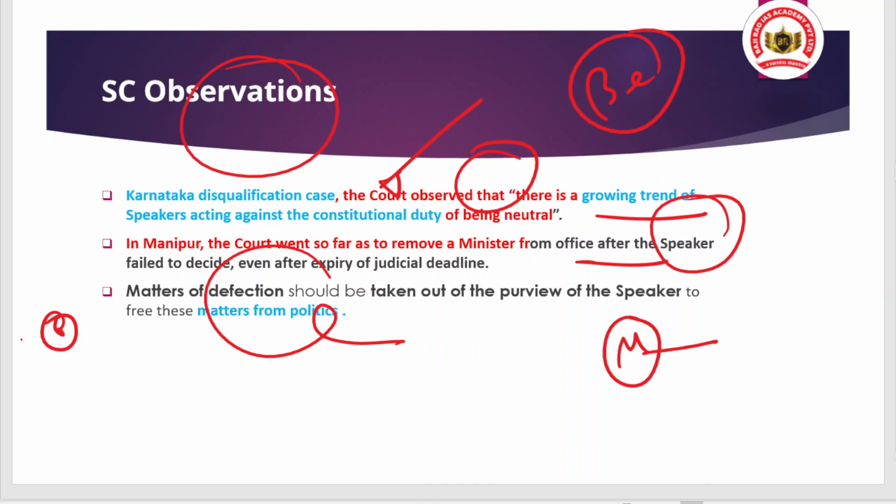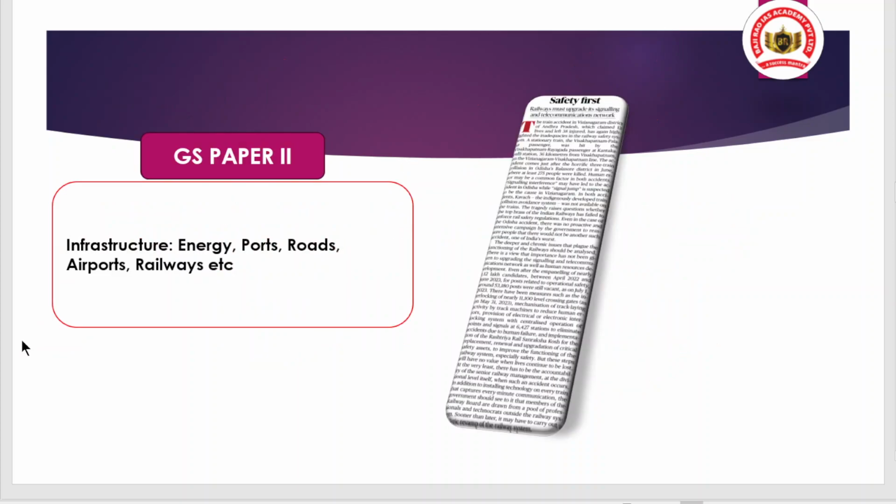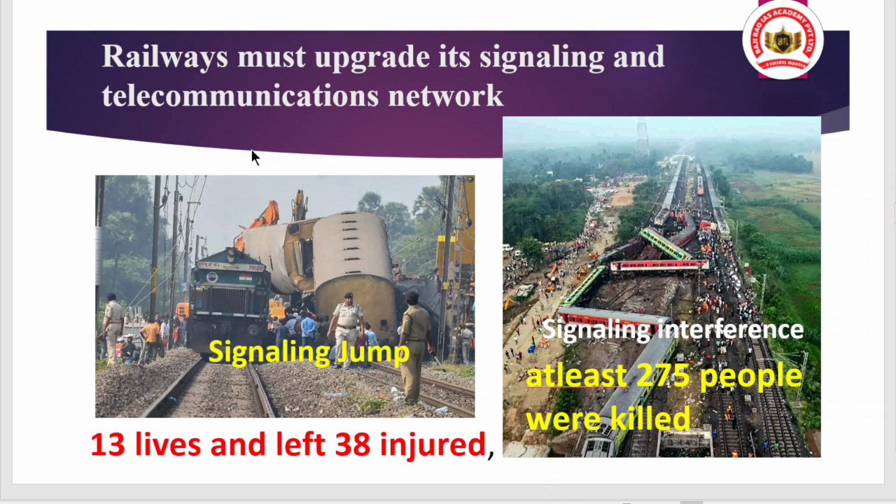Okay, so now after discussion of the first article, now we are shifting to the next article, and the next article is also related to the GS paper 3, and this is related to the problems that are basically faced by the Indian Railway. And why have we taken this article? Because in recent times you have seen two major accidents which occurred in the Indian Railway. One was very devastating, the Odisha's Balasore railway accident, and the other which recently occurred in Andhra Pradesh. Okay, and what was the location?